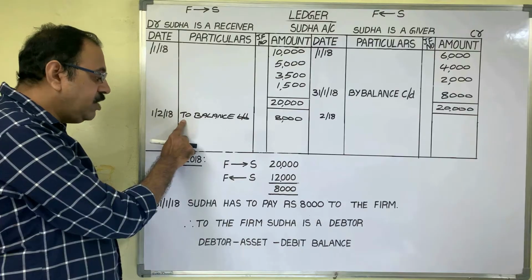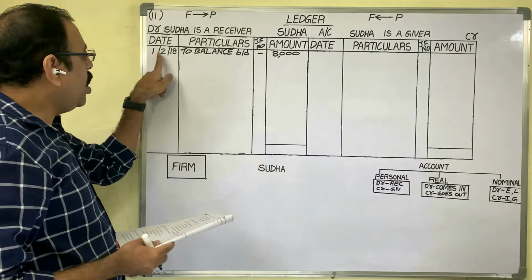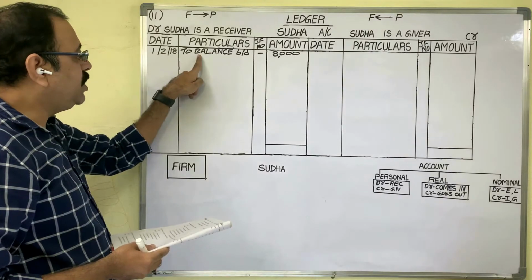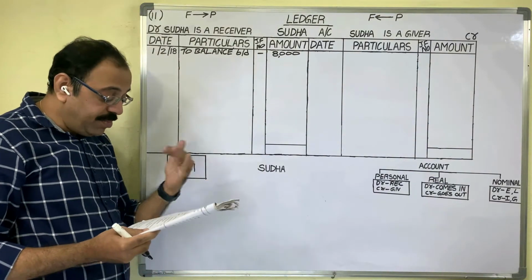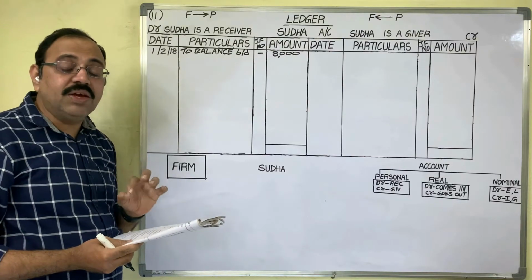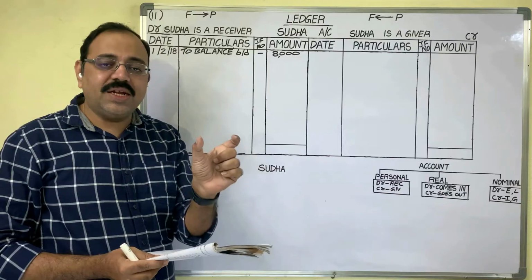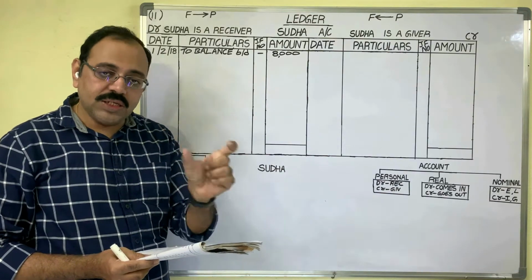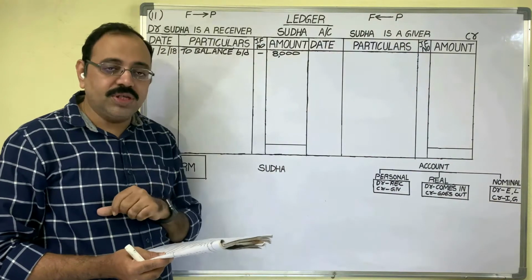Therefore, on the debit side we should write "To balance brought down 8,000 rupees." So on 1st February 2018, on the debit side we wrote "To balance brought down 8,000 rupees." From the next date onwards, he has given financial business transactions. For each transaction, we should think of the journal entry and post that journal entry in the account.